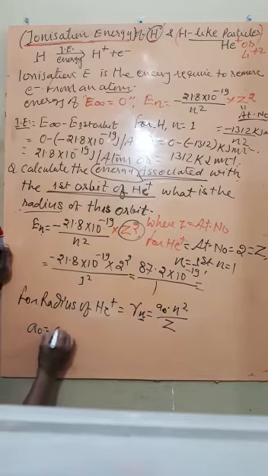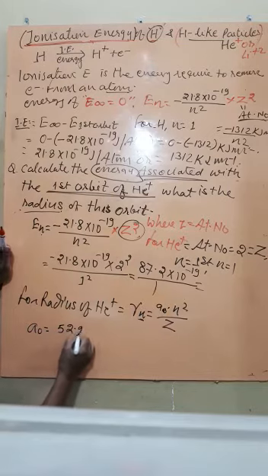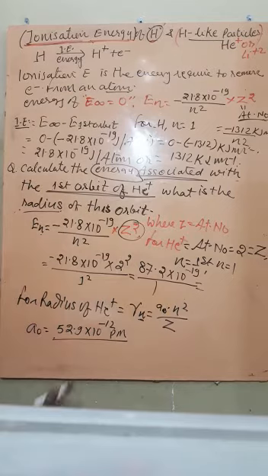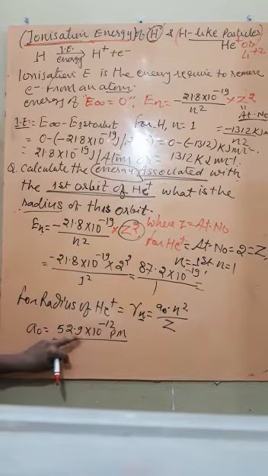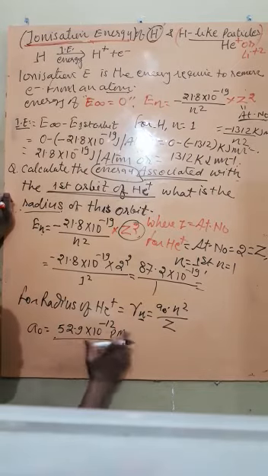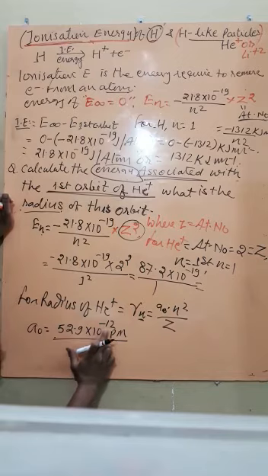A0 is a constant value, 52.9 into 10 to the power minus 12 meter, that is, 52.9 picometer. If we convert to meters, it becomes 52.9 into 10 to the power minus 12 meter.